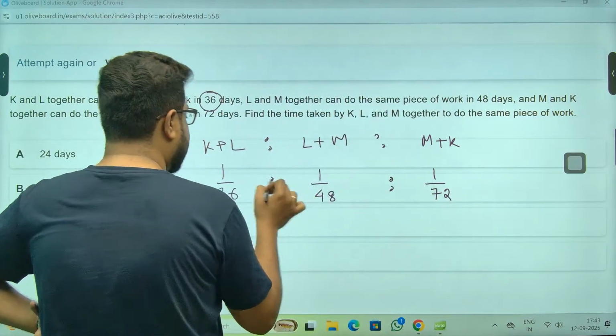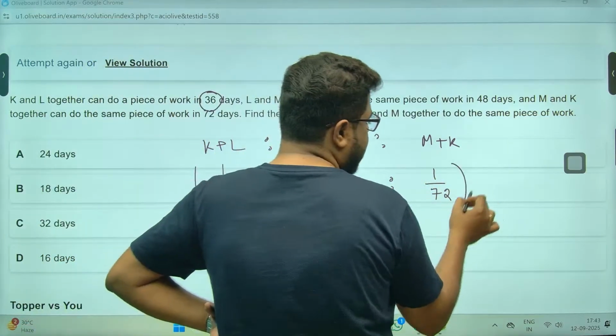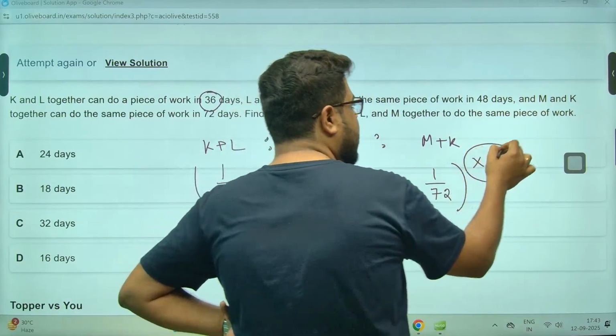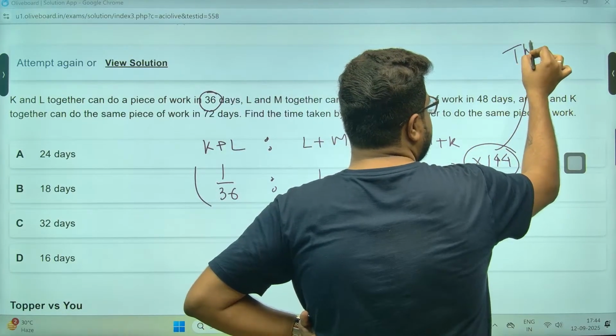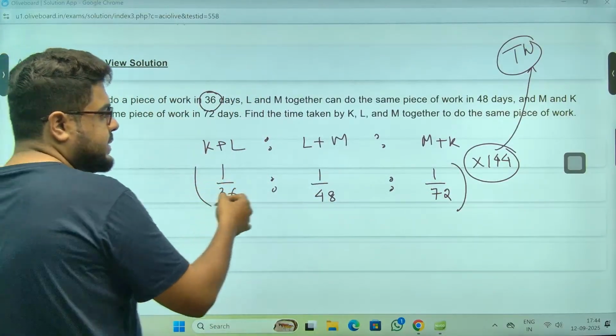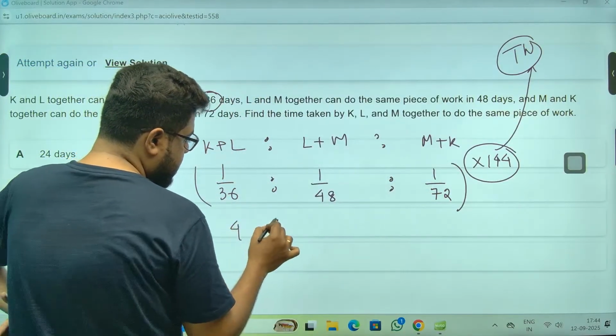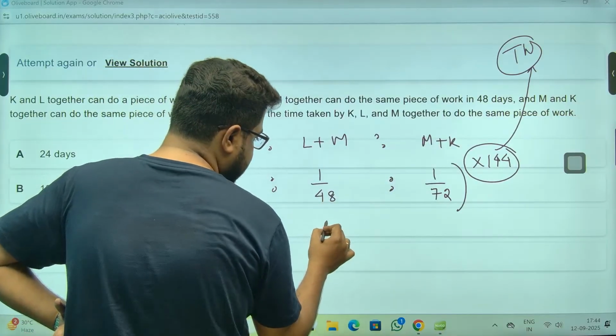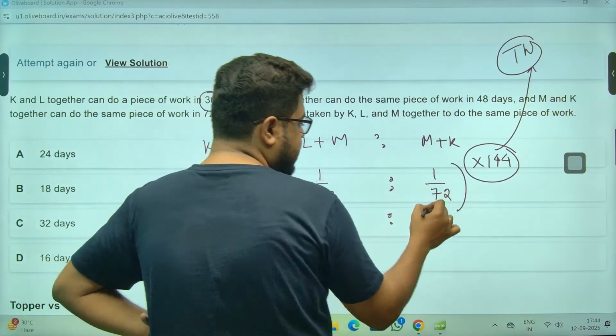Sir, I told you, you can multiply with 144, that's the LCM. And again, the shortcut is this is the total work. With that LCM method only, 36 fours are this, 48 threes are this, and 72 twos are this.